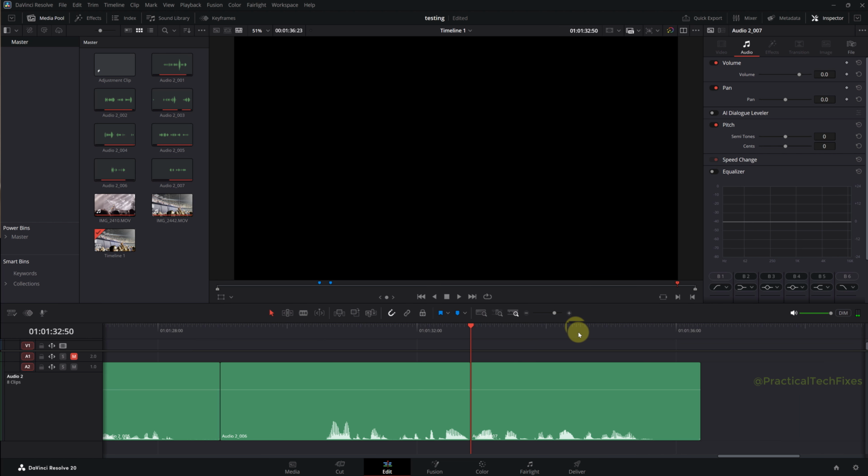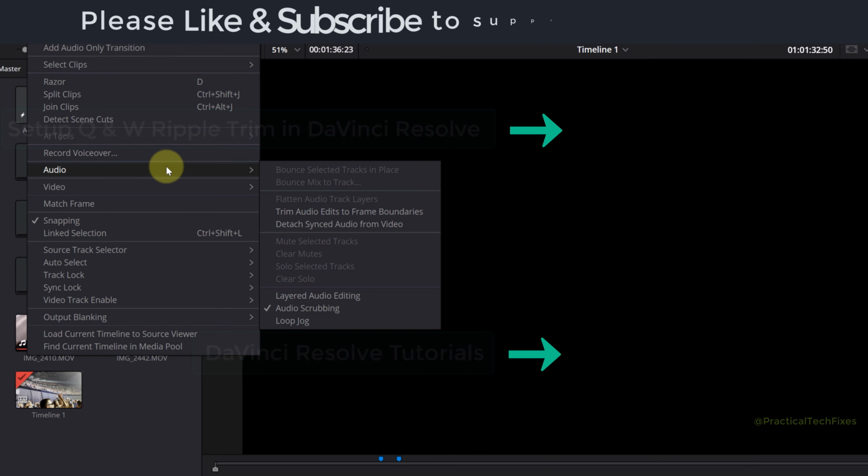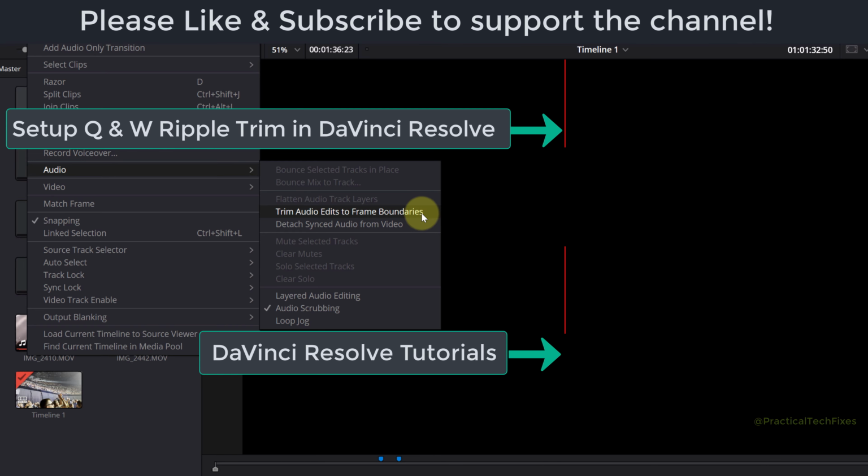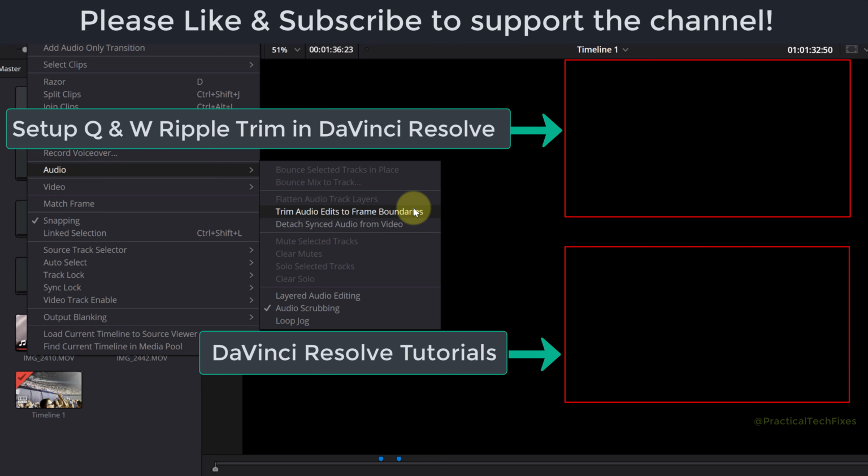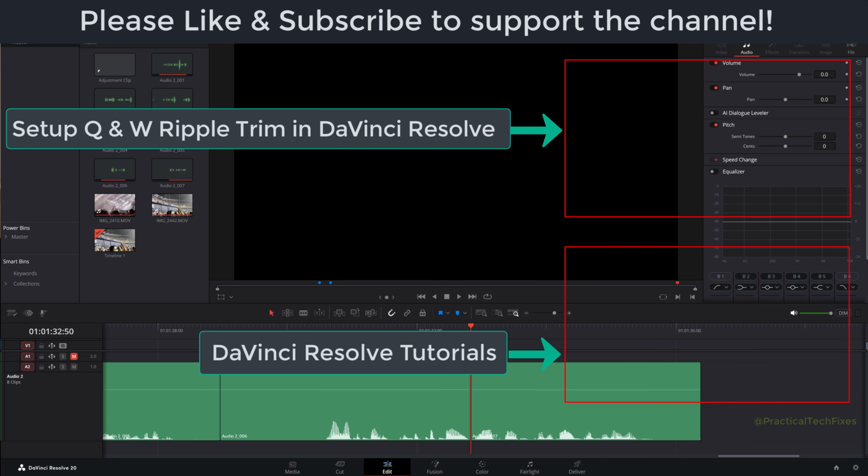gaps anymore. And one last note, if you go back to the timeline menu and hover your cursor over audio again, DaVinci Resolve still doesn't show a check mark in front of trim audio edits to frame boundaries, which makes it very hard to know whether we have checked this option or not. However, nevertheless, by clicking on it once, it fixes the audio gaps issues. And I think it's a glitch in DaVinci Resolve.